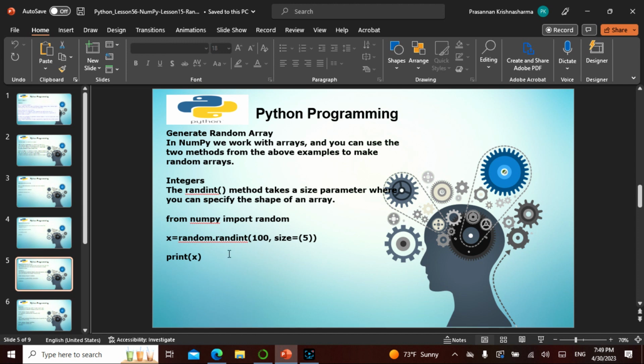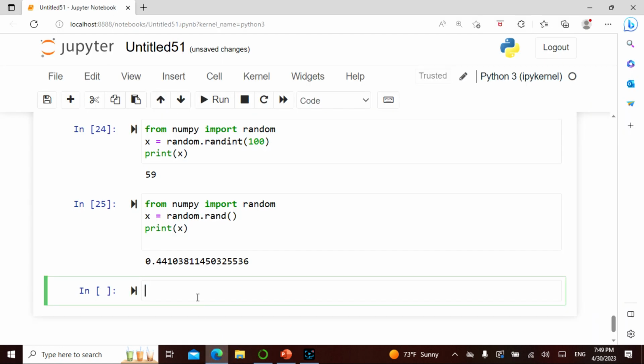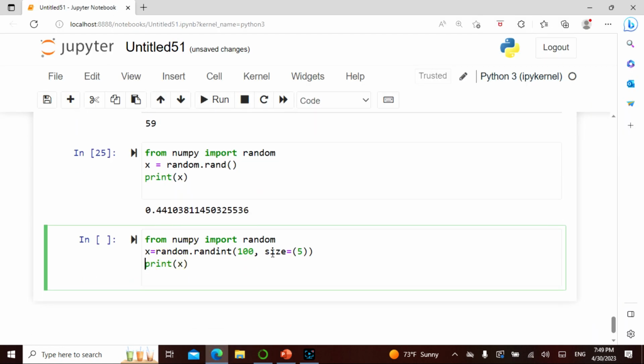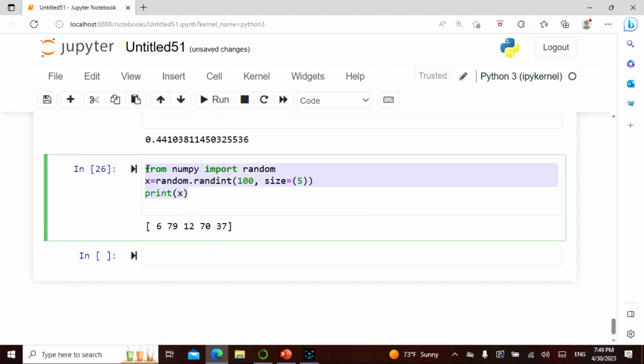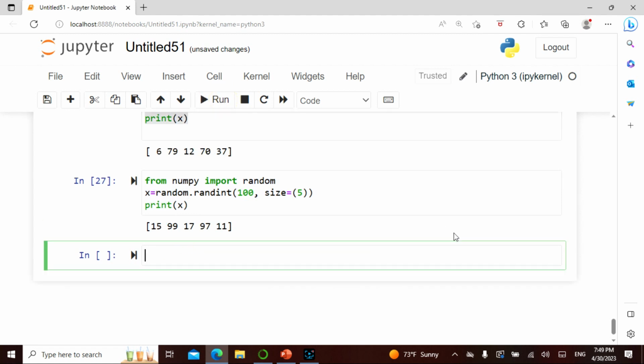Basically I can also type in a size. So what I can do is go here, and I can say from this and this, and then random to size of 5, and then print of x. I'm only asking for 5, by the way, so that is why it gives 1 2 3 4 5. Now if I run this again, it is going to give me this. Remember playing the lottery? This is something very similar.